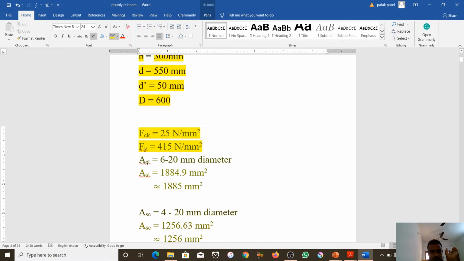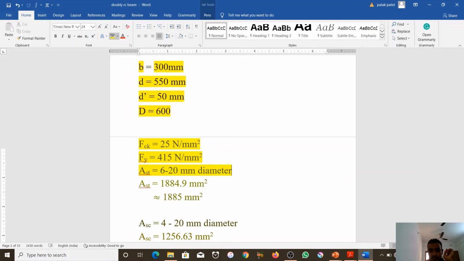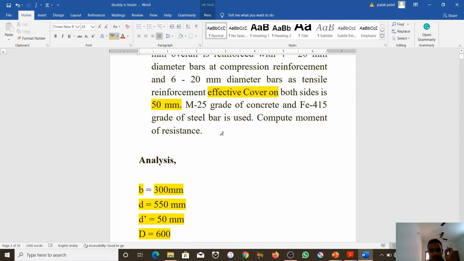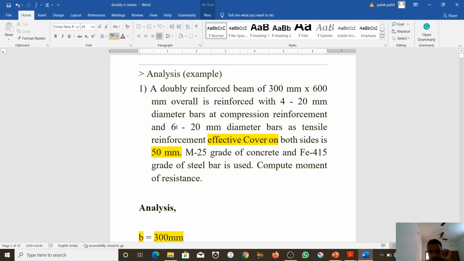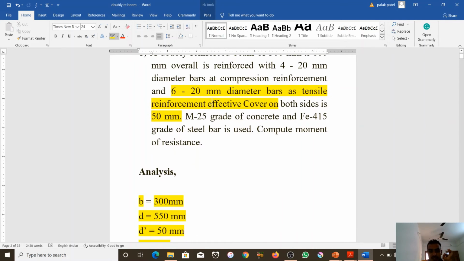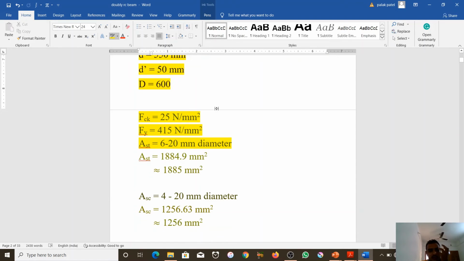Then Ast, area of steel in the tension zone. Look here. These are 6 bars of 20 mm diameter as tensile reinforcement. So what do we calculate?